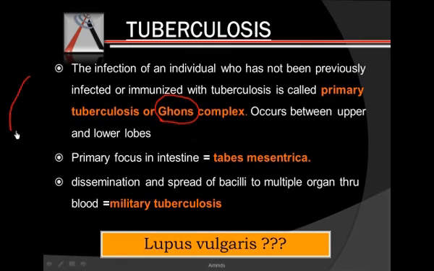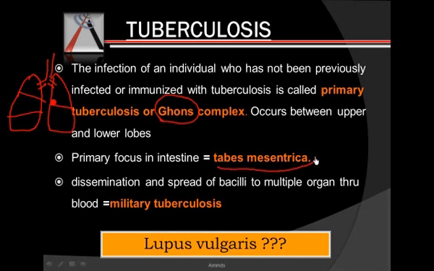If you talk about the lobes of the lungs, the left lung has 2 lobes, while the right lung has 3 lobes. And this Ghon's complex occurs between the upper and the lower lobe. Primary infection, if it happens in the intestine, is called tabes mesenterica.